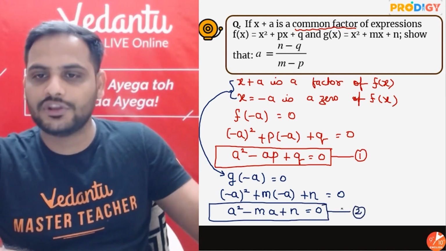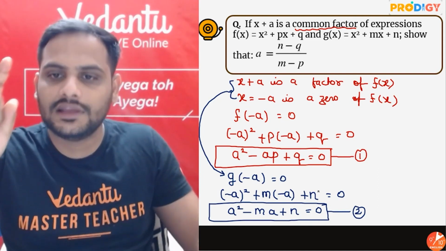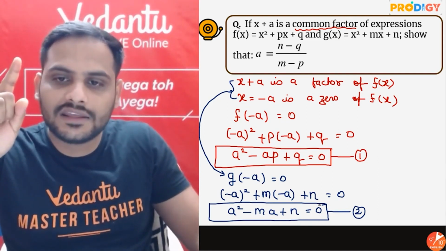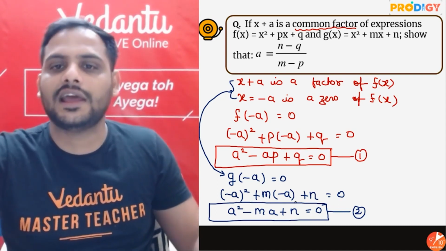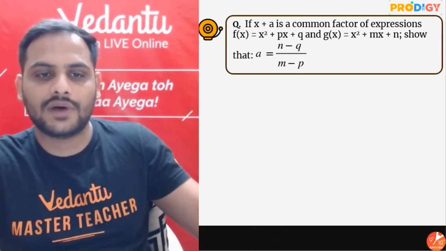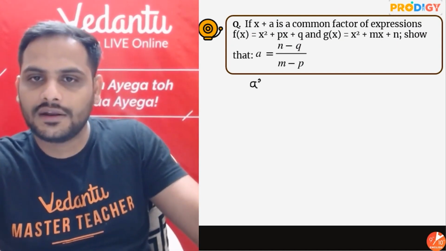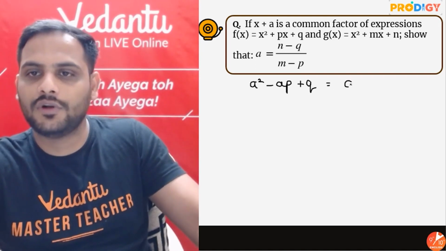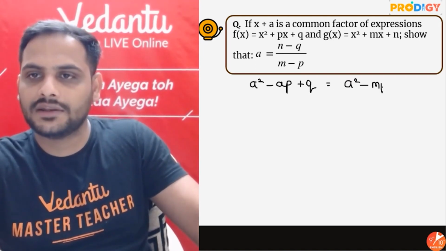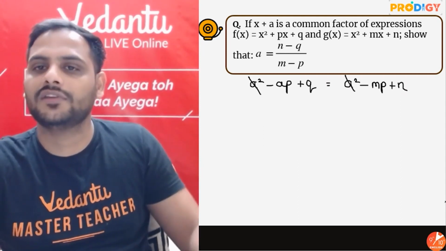These are my two equations. Now you can see, guys, both the equations 1 and 2 are equal to 0. So if their RHS are equal, their LHS also must be equal. So I can say a square minus ap plus q is equal to a square minus mp plus n. A square and a square got cancelled, right?